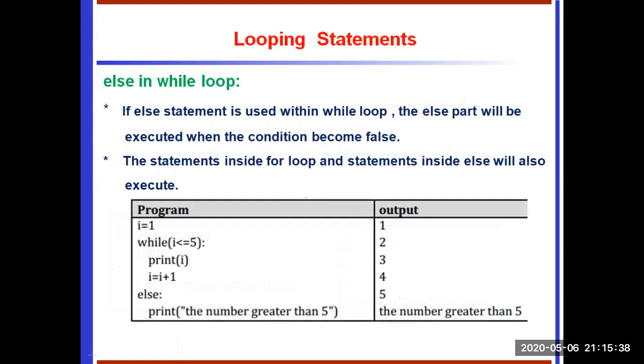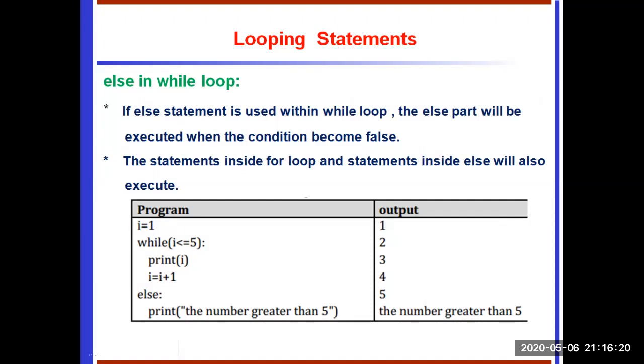Else in while loop is similar to the for loop. If an else statement is used within a while loop, the else path will be executed when the condition becomes false. The statements inside the while and the statements inside else will also execute. See the example. Set the limit, i equal to 1, the starting value. While i less than or equal to 5, this loop executes 5 times, 1 to 5, because the condition we set is less than or equal to 5. Print the i value, i equal to i plus 1, that is the increment.